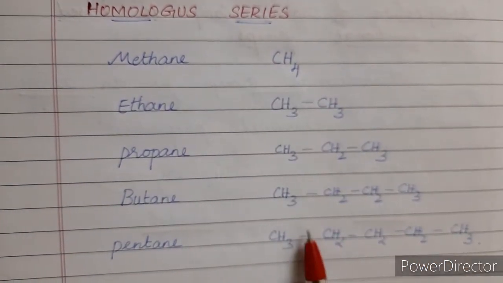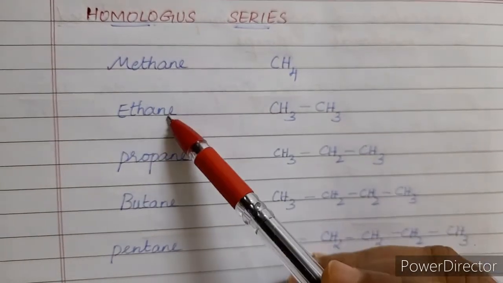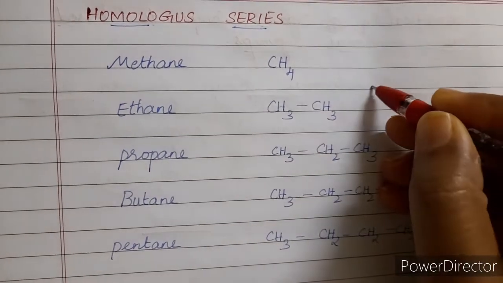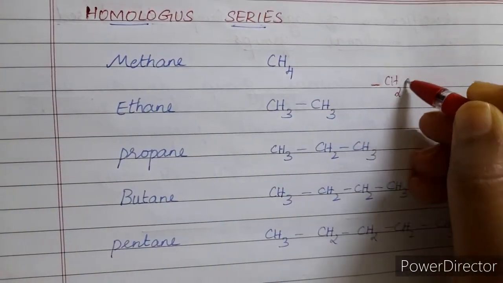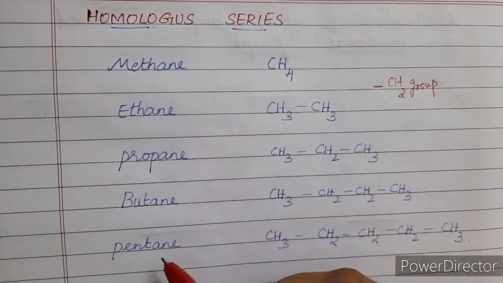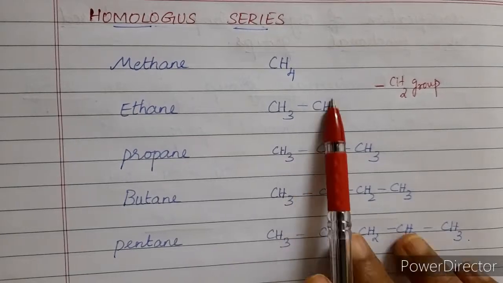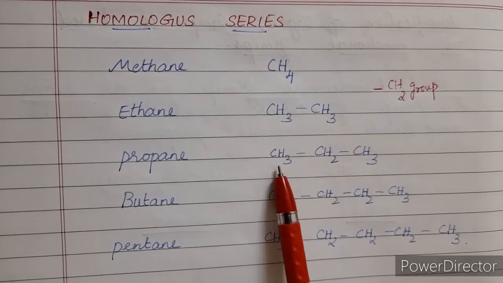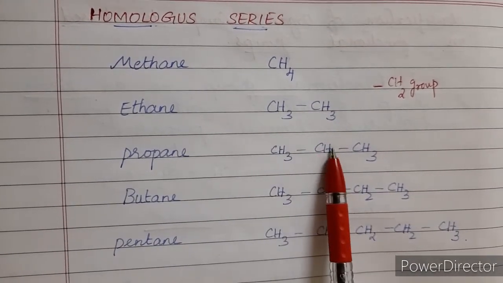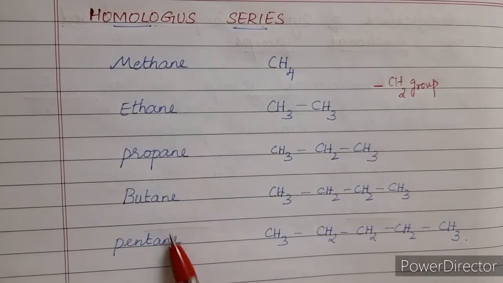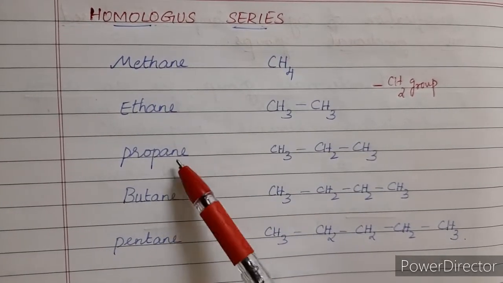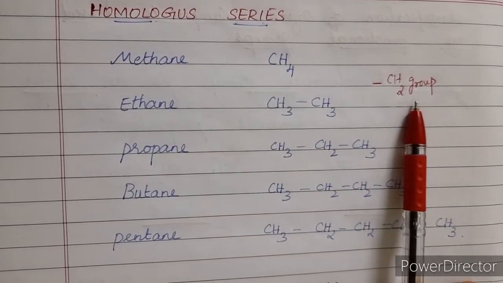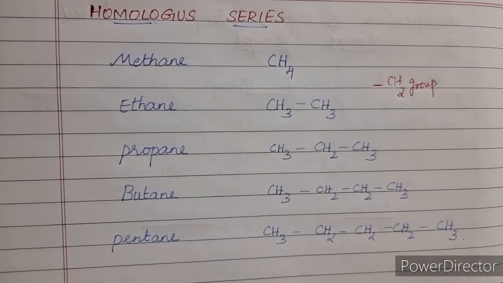So these are the formulas, isn't it? Now if you see the first member and the second member, these two members differ by a CH2 group. This is how the successive members go. If you compare ethane and propane, even these two differ by CH2. Here you can see it consists of two CH3, and here also two CH3, and one more group is added, that is CH2. So if you compare any two consecutive members, each compound differs by a CH2 group. This is how the homologous series goes.